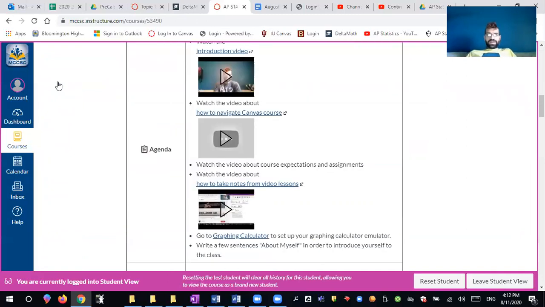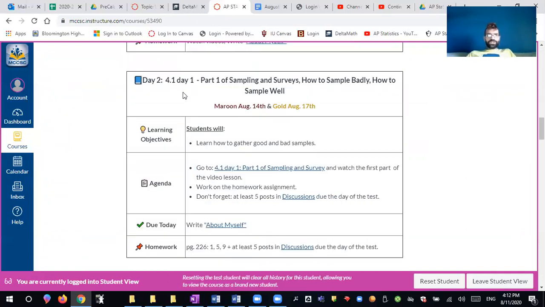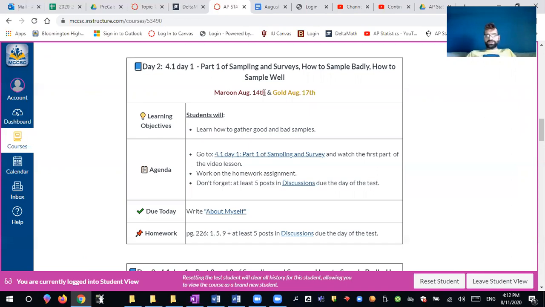But now on day 2, which on Maroon Day will be August 14th, that's when the actual lessons start. So let's talk about how the lessons are set up, and they're all going to be set up in a very, very similar manner. So learning objective here, just going to give you a very quick summary of what we're learning, and then agenda. I'm trying to do it step by step so it's easy to follow.